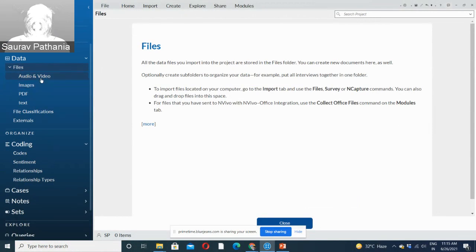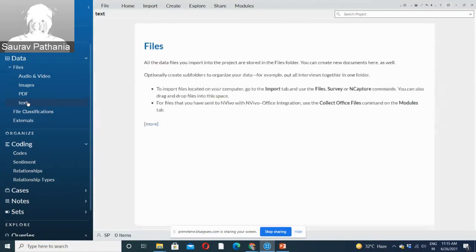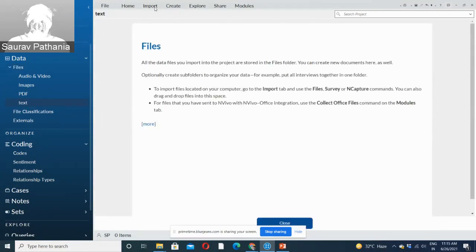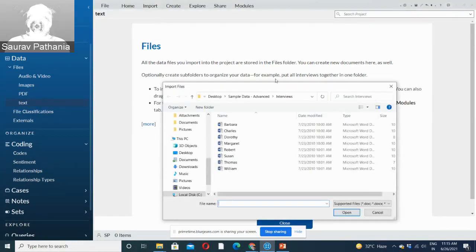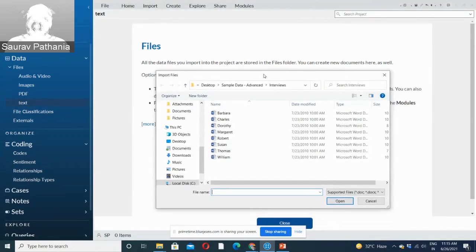So you are conducting research in Delhi, in Gurgaon. You can create one folder for Delhi, one folder for Gurgaon. It's up to the researcher how he wants to manage his data. So let's start by bringing in data under the text folder. I've just selected the text folder. Go to import and go to files. This option will come and you browse to the place where I have saved my data.